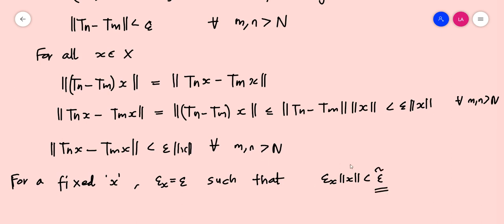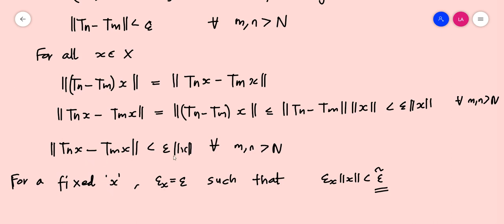Okay, so for the fixed x, we can choose an epsilon tilde such that epsilon x times norm x should be less than epsilon tilde. Okay, we are choosing epsilon as epsilon x because we are fixing this x.